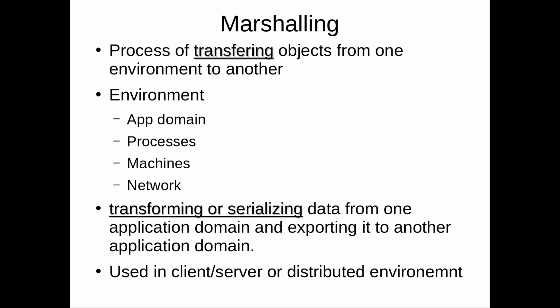So we have seen what marshalling is and how to implement it. I can implement it in two different ways, as Marshal by value and Marshal by reference. If it is Marshal by value, what is the disadvantage? Whatever state changes you make in the copy will not affect the original server object. Whereas in Marshal by reference, the entire object is not transferred to the second domain. Instead, we create a reference.